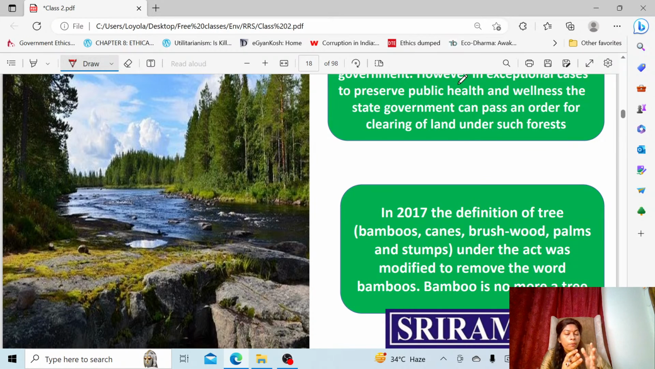Now, what happens? This forest can be declared by the government, in certain exceptional cases, as requiring clearing in order to preserve public health and public wellness. Then the state government will pass an order for clearing of the land under such forest. Even though that forest does not belong to the government, they can pass an order for clearing that area inside the private forest for human wellness or human health issues.